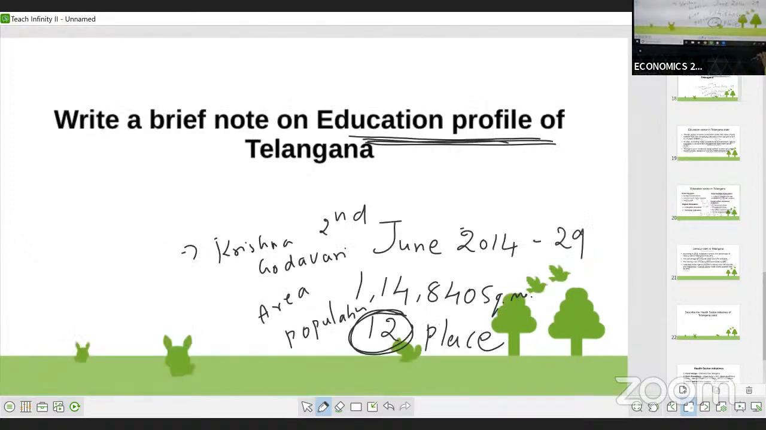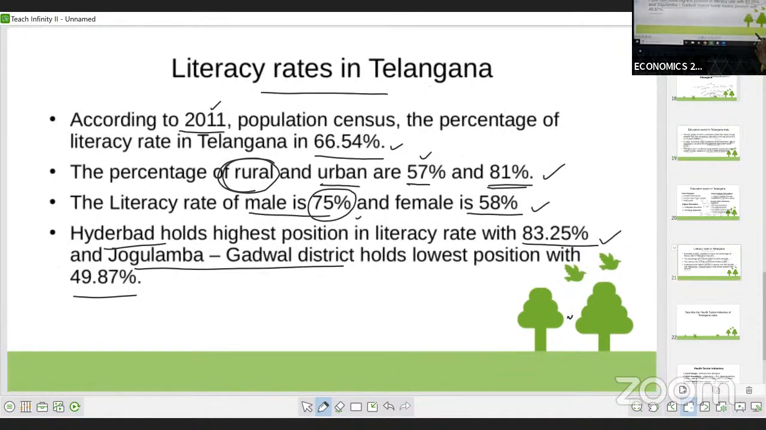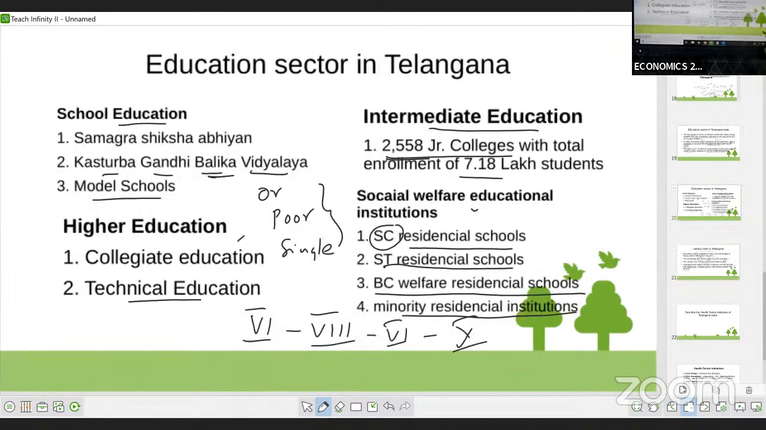Once again, we'll go through this. The question is to write a brief note on the education profile of Telangana. First, you have to write about the articles. Then you go with the next one, that is the literacy rate. Then the education sector in Telangana regarding these four. So this is a 5-mark question regarding the education system in Telangana. I hope it's clear to you.